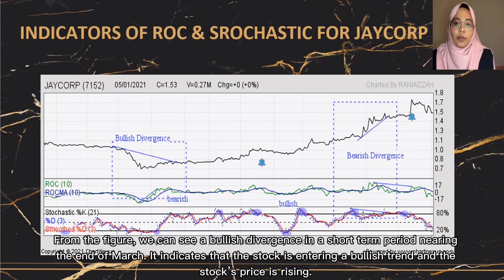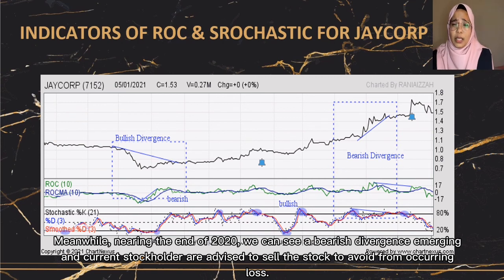From the figure, we can see a bullish divergence in a short-term period nearing the end of March. It indicates that the stock is entering a bullish trend and the stock's price is rising. Meanwhile, nearing the end of 2020, we can see a bearish divergence emerging and current stockholders are advised to sell the stock to avoid incurring a loss.